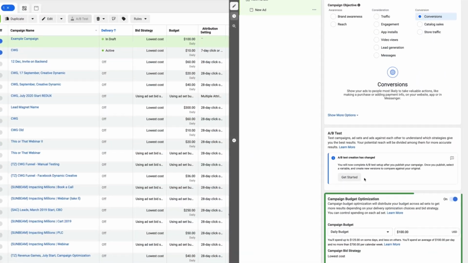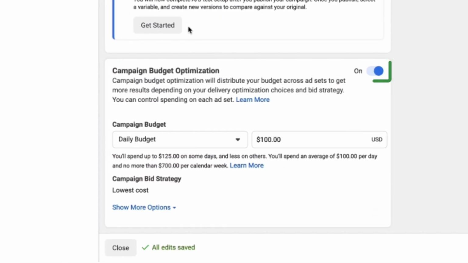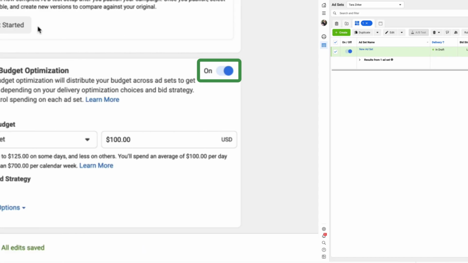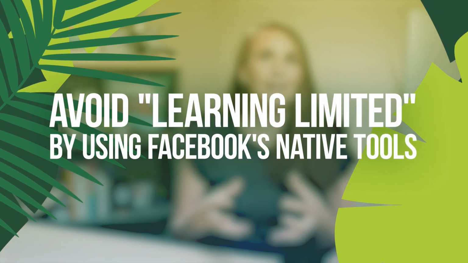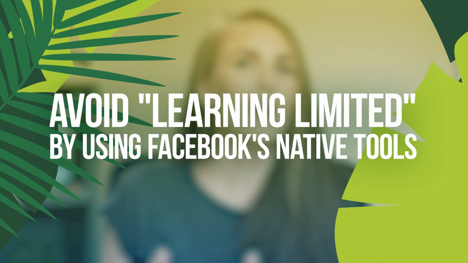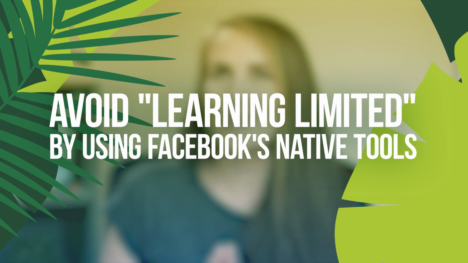What we have noticed is that when we are using Facebook's native features, think about campaign budget optimization, which allows Facebook more control over the budget, or dynamic creative, which allows Facebook more control over the creative, we have seen that those types of campaigns tend to encounter far less learning limited restrictions. Keep that in mind, that the more that you use Facebook's native features, the less you might encounter learning limited altogether. Are you seeing that you're encountering learning limited far less frequently? Pop a comment below and let us know.